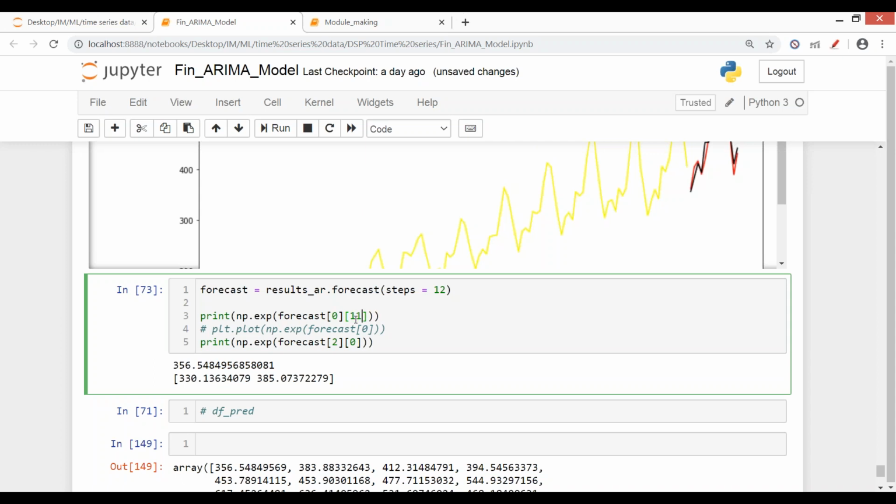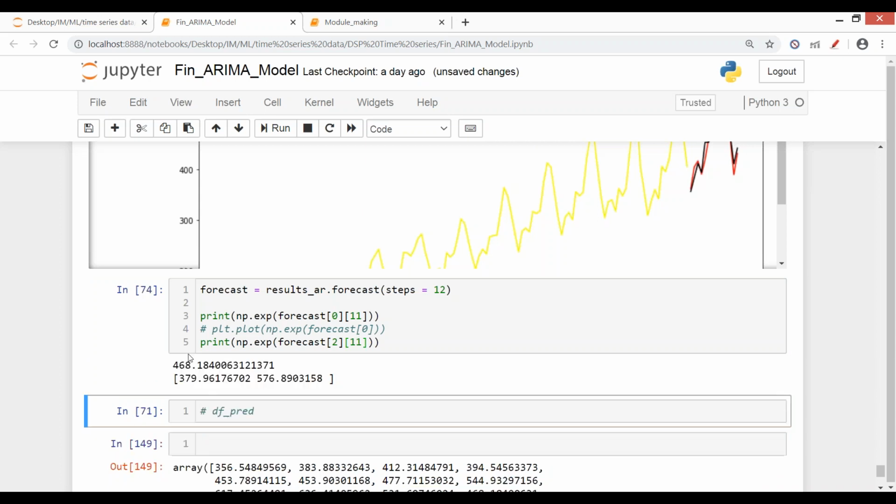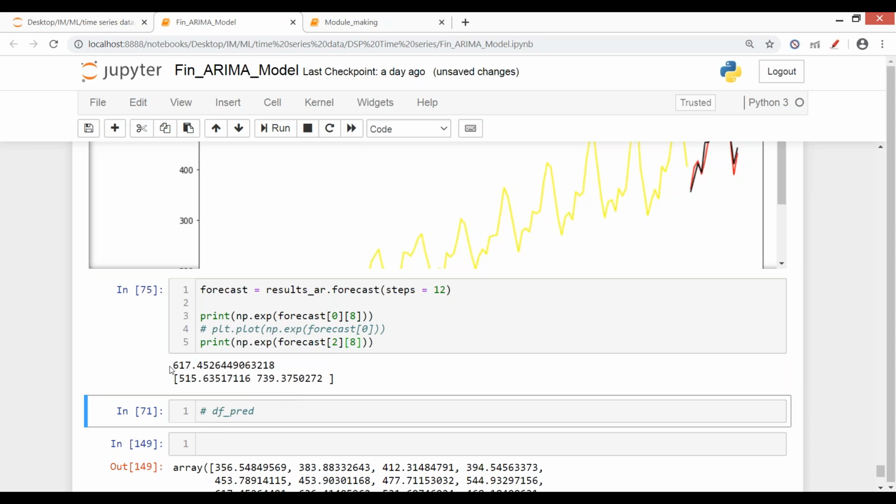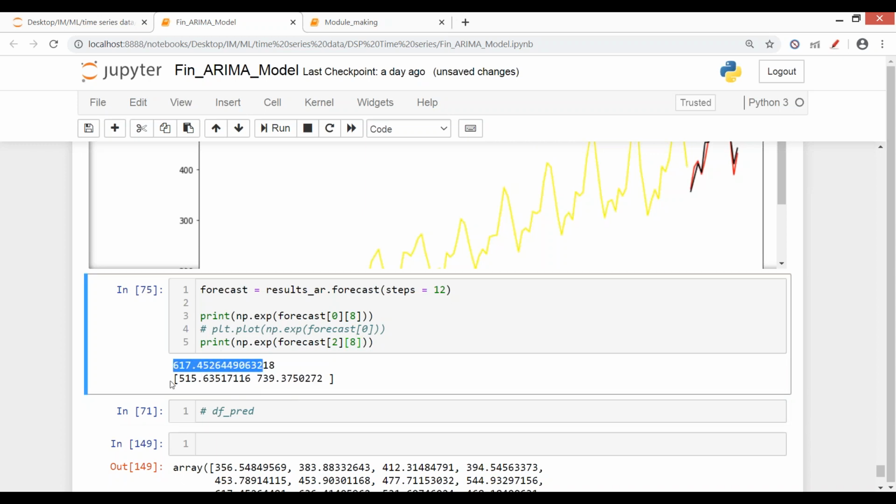If I'm checking, let's say the last value 11, so उस value का confidence interval क्या है? So same indexing. The forecasted value by the algorithm was 468, and the confidence interval for the same was that the value can lie from 379 till 576. You know, it's a higher range, but this is the confidence interval given by the algorithm. Or let's check the value at the 9th position. 617 was the forecasted value, and the range is from 515 till 739, the confidence interval given by the algorithm.